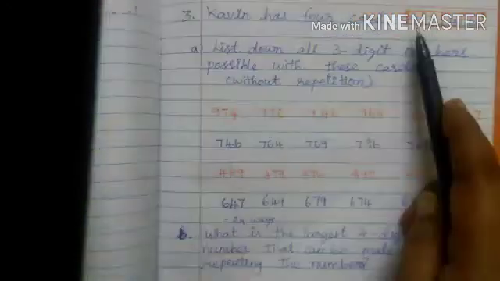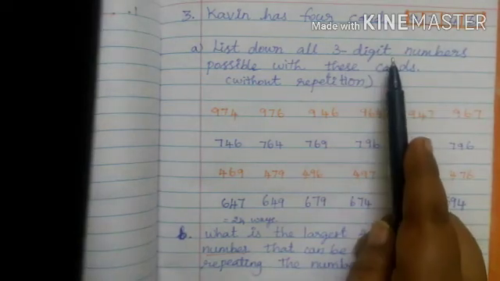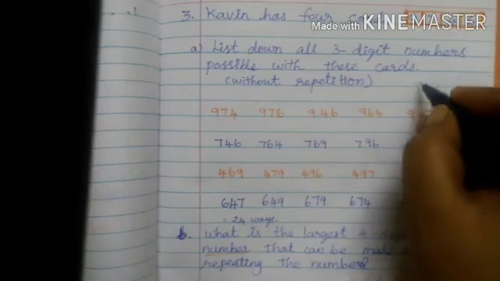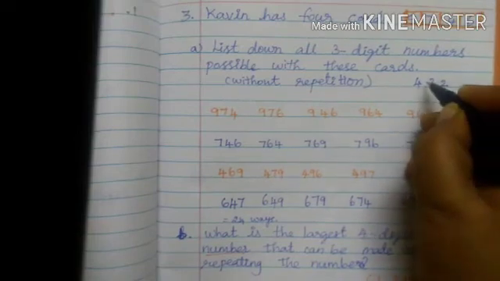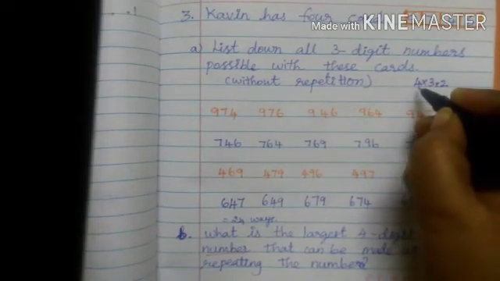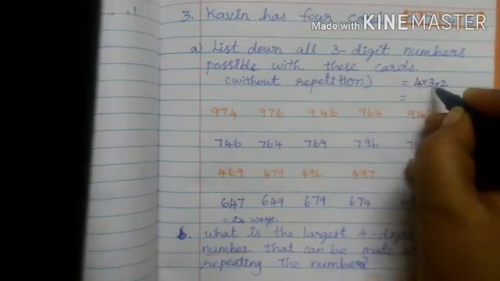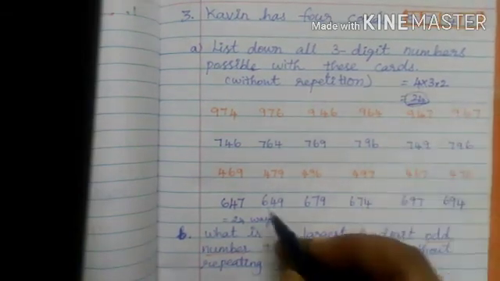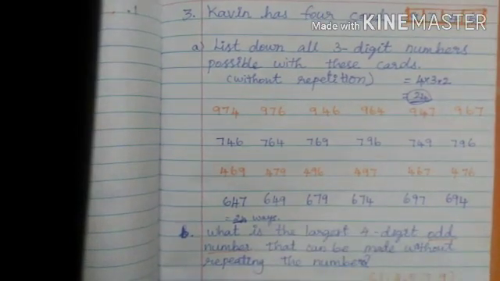So here we use 4 cards, 4 numbers are given to you. Form 3-digit numbers. So here use the formula: write 4 before number 3, before number 2. Now multiply: 4 times 3 times 2. 4 threes are 12. 12 times 2 is 24. So how many ways do you get? Totally 24 ways. This is the number of possibilities for the sums.